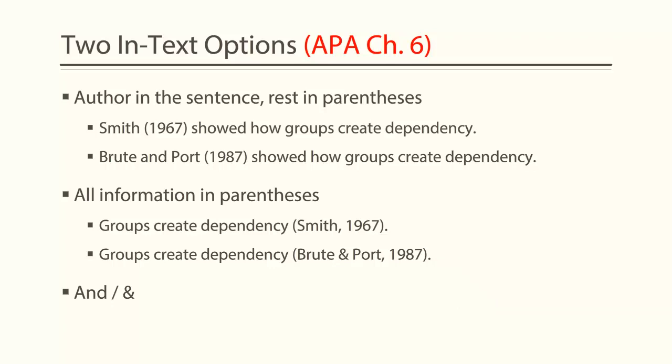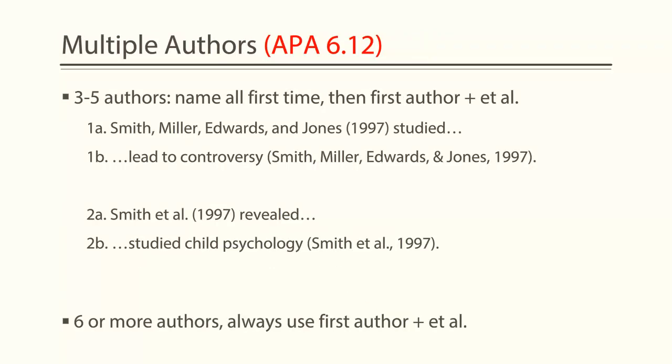When you have more than one author, you will either use the word and or the ampersand symbol. The difference is you use the word and when you mention the authors in text and use the ampersand when the authors are in the parentheses. We will now review some common situations that require specific guidelines. These are only the most common, so be sure you see Chapter 6 in the APA manual for additional specific examples.